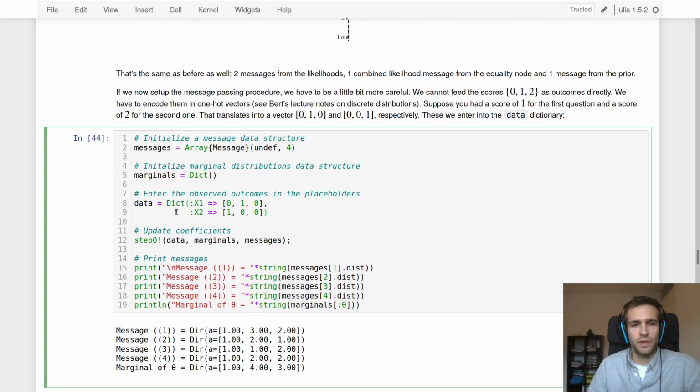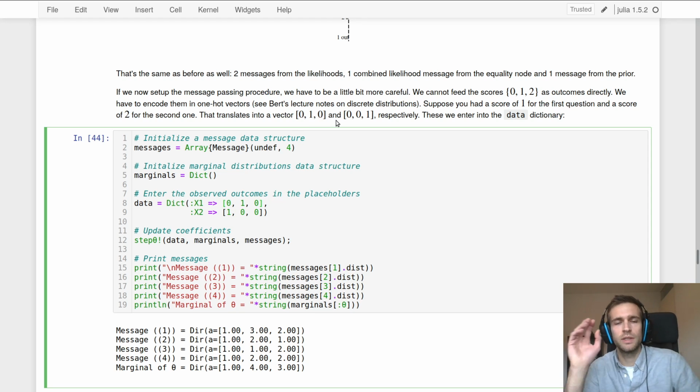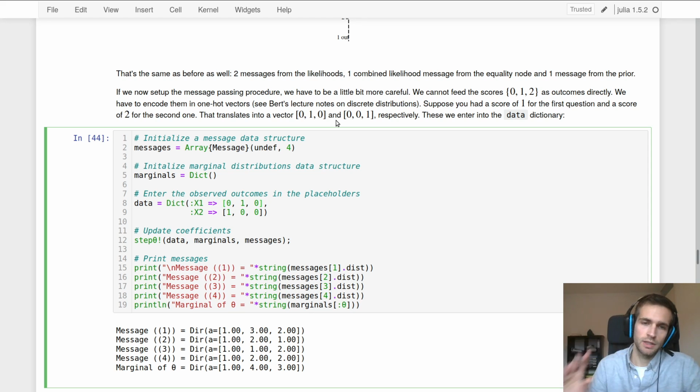So this time when we execute the algorithm, we're not going to feed the exact score to Formulab. So we don't say that x1, the observed outcome, is a score of 1 or a score of 2. We're going to use a 1-hot encoding. If you want to know more about one-hot encoding, that's described in Bert's lectures on discrete distributions, and I encourage you to look over there.